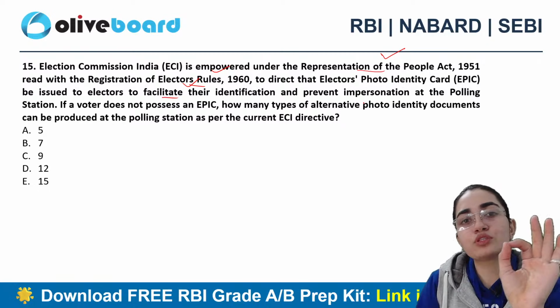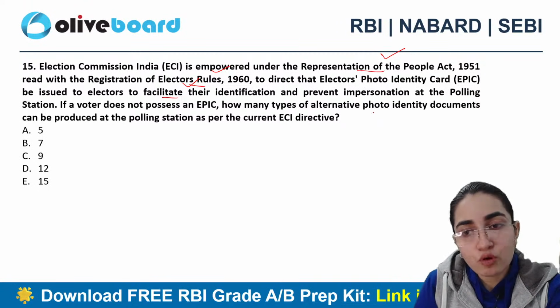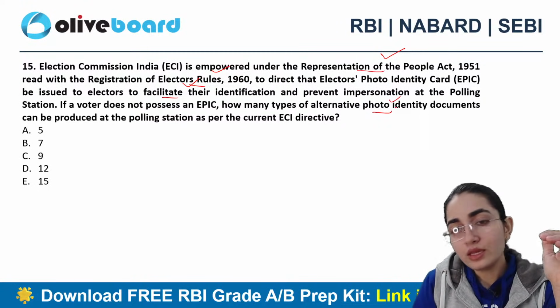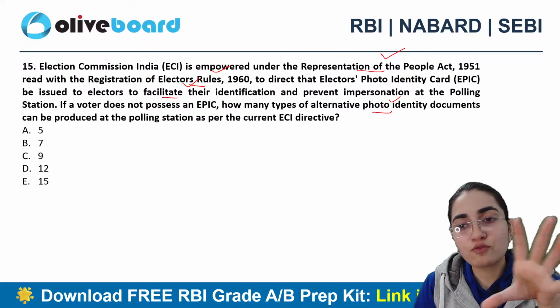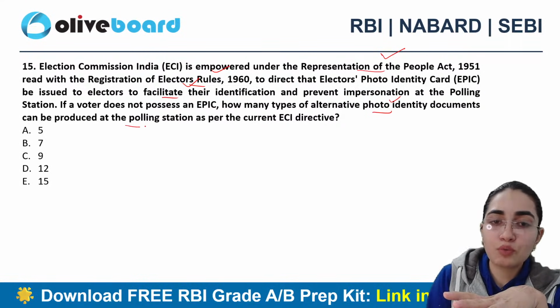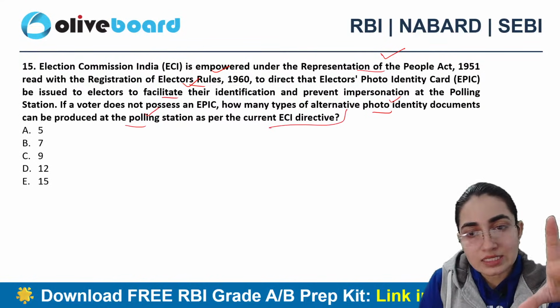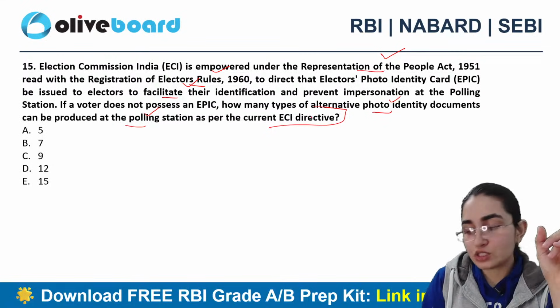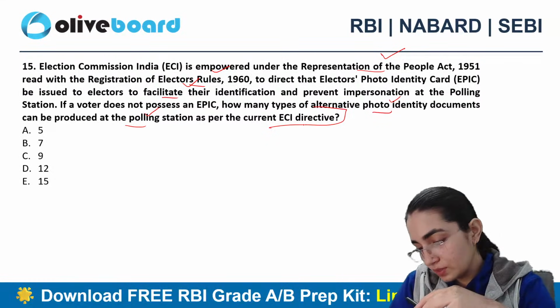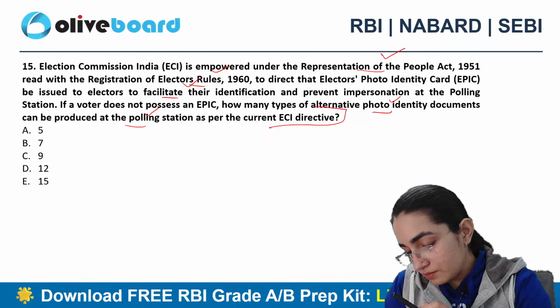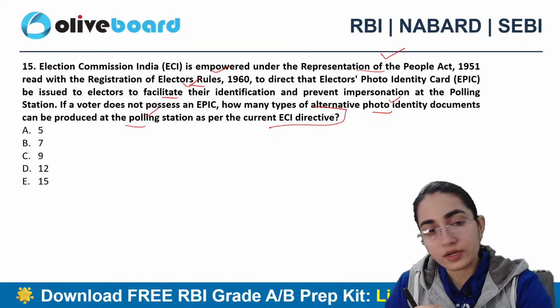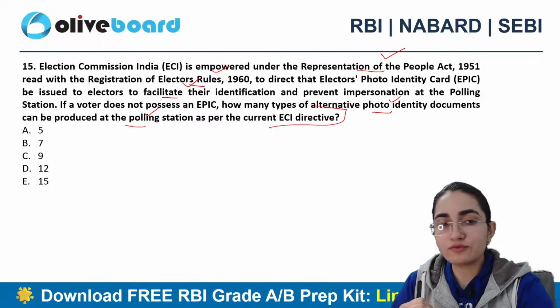If a voter does not possess an EPIC here, how many types of alternative photo identity documents can be produced at the polling station as per current ECI directives? Is it 5, 7, 9, 12 or 15? 15th question.